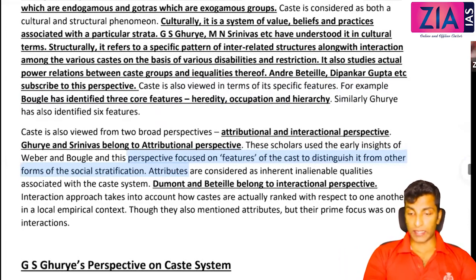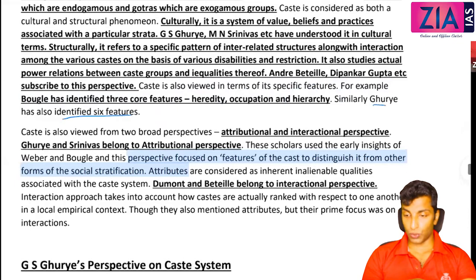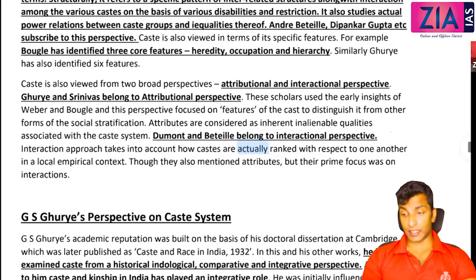Similarly, Ghurye identified 6 features. That 6 features I will discuss soon, when we discuss about Ghurye separately. Apart from this, there are two broad perspectives, attributional and interactional perspective. Ghurye and Srinivas belong to the attributional perspective.